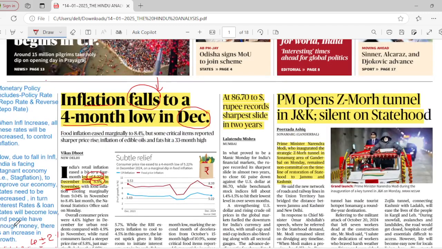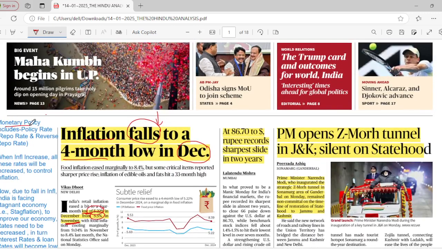These monetary policies include policy rates. So what are those? Policy rates include the repo rate, reverse repo rate, and also CRR, the cash reserve ratio, and SLR, the liquidity ratios. If inflation is quite high, then the policy rate is increased. When we talk about policy rates, it mainly deals with the repo rate and reverse repo rate. Try to remember.